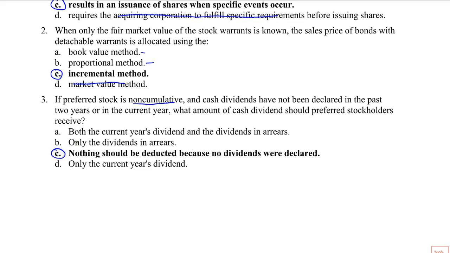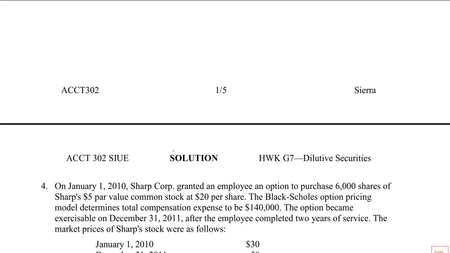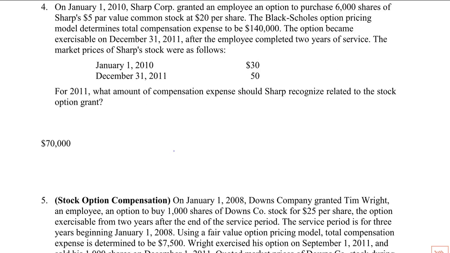So we don't care about dividends in arrears no matter what, even if something was declared, because it's non cumulative. So that would make A and B wrong. Only the current year's dividend would be true if there were a declaration this year and it exceeded the current year's dividend. Oh, this answer's sitting out over here. That's kind of weird. Oh well.